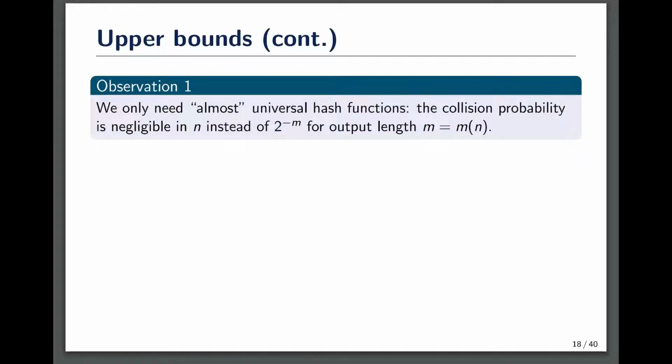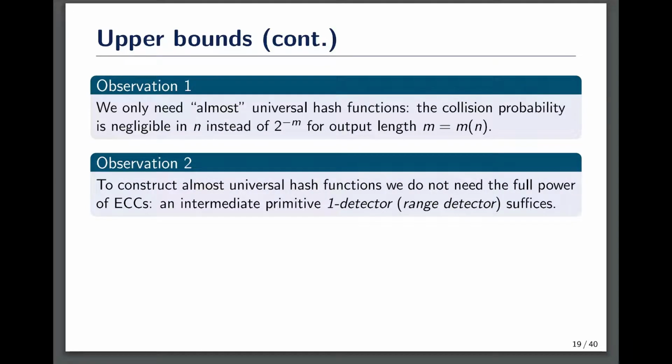The first observation that leads to our constructions of pseudorandom functions is that we do not need the full power of universal hash functions. Actually, we only need them to be almost universal, which means that the collision probability of the hash function is negligible in n instead of exactly 2 to the minus m for output length m. Then we observe that to construct these almost universal hash functions, we also do not need the full power of error-correcting codes. We can actually use an intermediate primitive called a one detector or range detector to construct our almost universal hash functions, which is much easier.